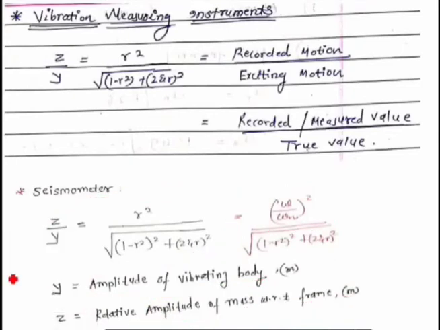Okay. Now, as I have explained earlier, the seismometer becomes a vibrometer, velometer, and accelerometer as we introduce some primary sensing element. In the first case, we introduce a strain sensing transducer which generates an output signal proportional to the relative displacement of a vibrating body. Then we introduce a seismic mass, a coil and a magnet, which with the coil generate an output signal proportional to the relative velocity of a vibrating body. And then we use a piezoelectric crystal compressed under the mass, which generates an output signal proportional to the acceleration of a body. So now obviously this formula will also change.